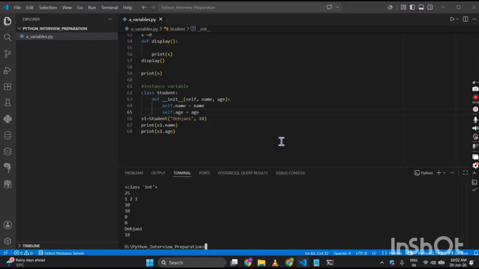Suppose I have taken two names. It can happen. Suppose I print s1. Suppose I am taking another student, s2, and I have written Student Debjani, and suppose one more student I have, Trishan, and his age is also 18.